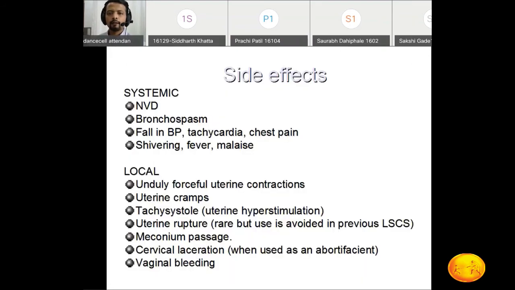What are the different side effects? Nausea, vomiting, diarrhea, bronchospasm, shivering, fever, malaise. All these are minor systemic complications. The main complication with the gel is uterine tachysystole, or there is the possibility of uterine rupture. What tachysystole and hyperstimulation are, we are going to discuss after the prostaglandins.